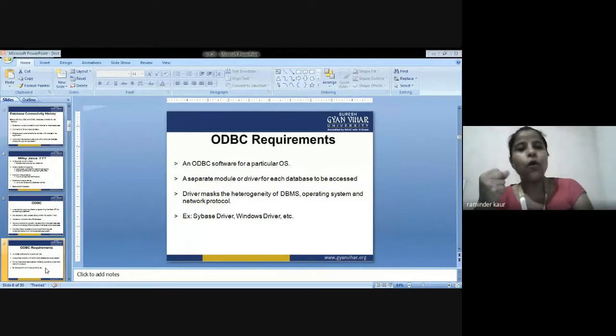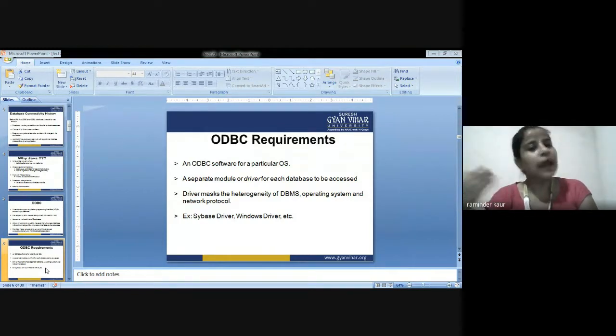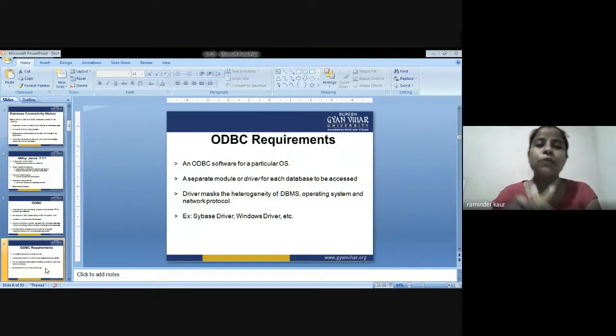Next, the driver masks the heterogeneity of DBMS, operating system, and network protocol. For example, you can have a look at various drivers, such as the Windows driver and C-based driver. Any number of drivers are available, but you can have a look at these two given in the example.